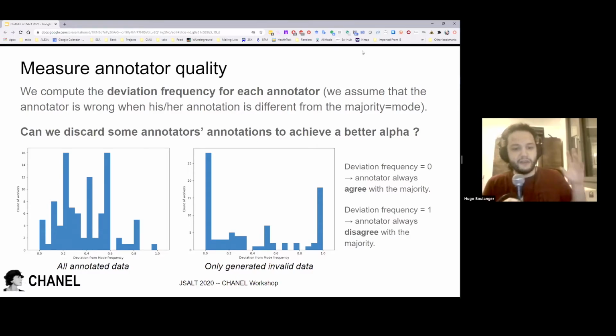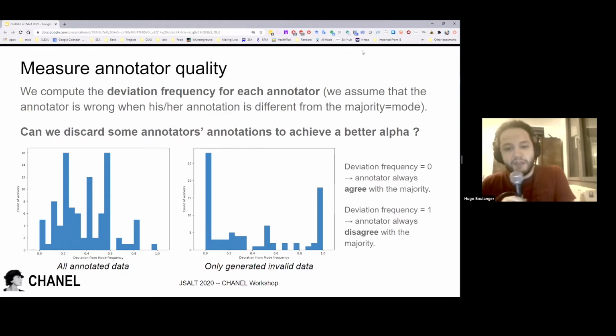First, we have the full annotated data and how much each annotator deviates from the majority vote. We can't exactly separate the bad annotators from the good. I mean, obviously you can separate the one who has 100% frequency of error, but what we try to do is have a better criterion.